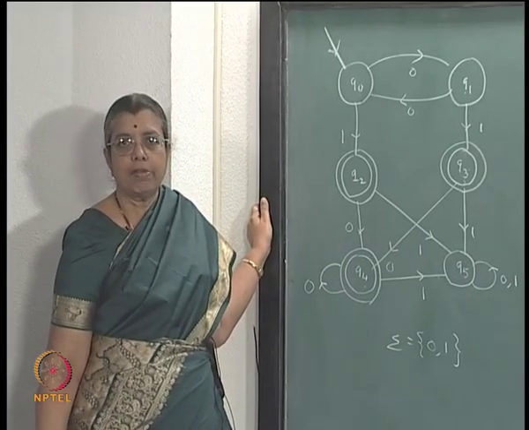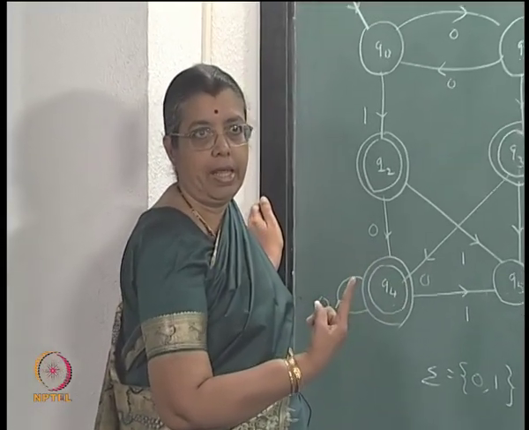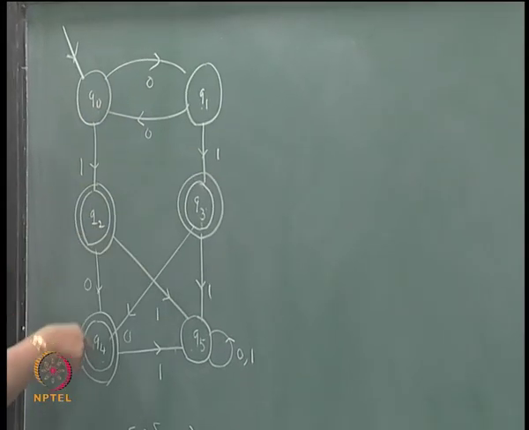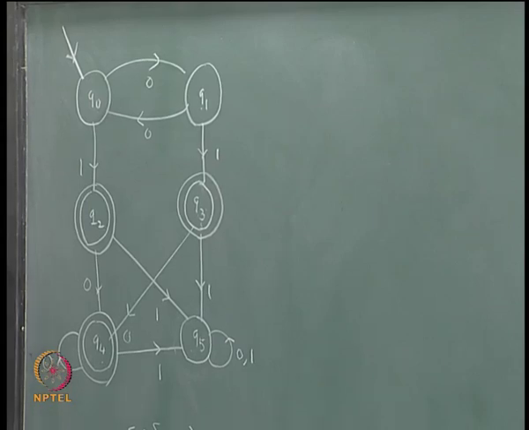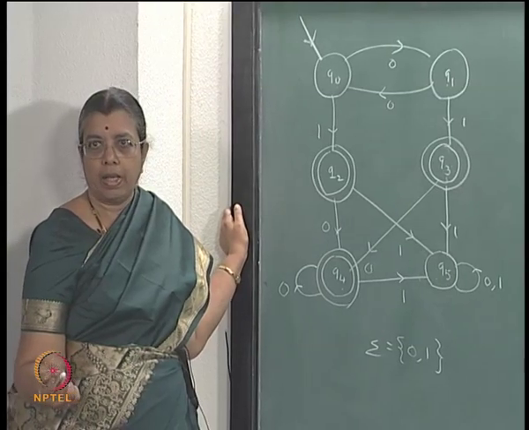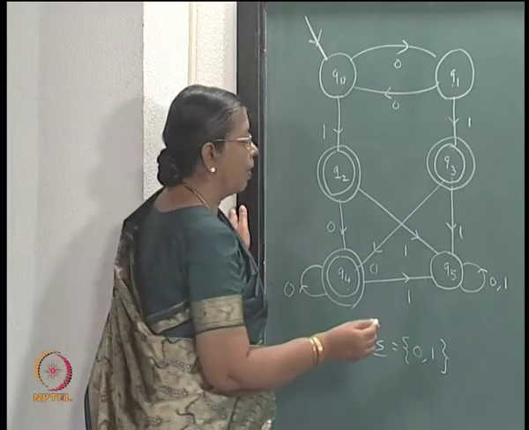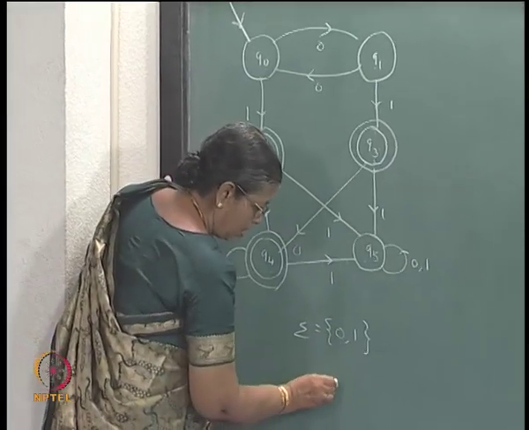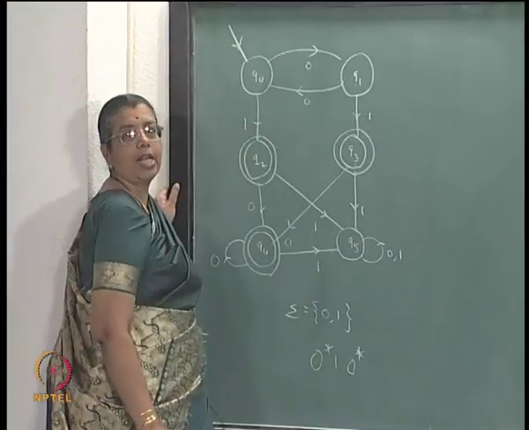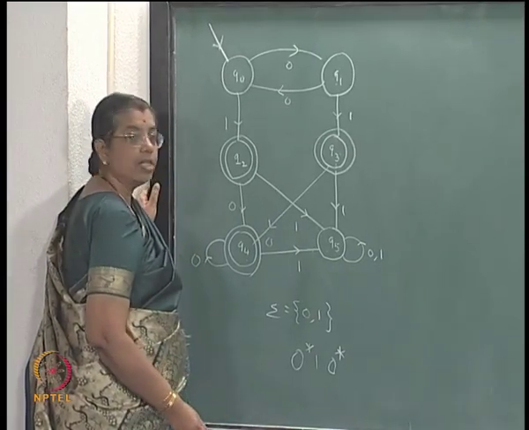So, what sort of strings will be accepted? Any string having exactly one 1. If it does not have any 1, it will not be accepted. If it has got exactly one 1, it will be accepted. It can be followed by some zeros also, but if it has got 2 or more 1s, it will not be accepted. So, actually the language accepted corresponds to the regular expression 0 star 1 0 star.